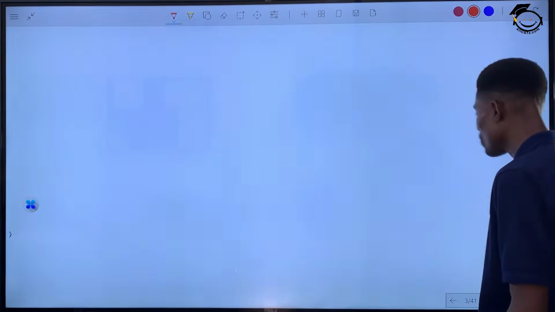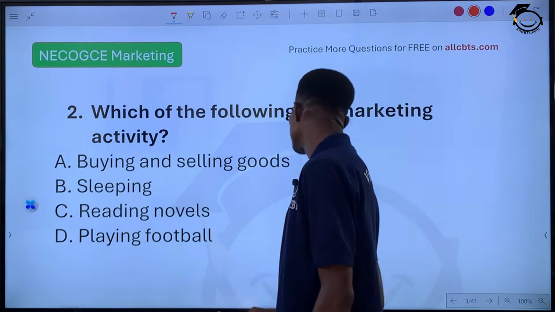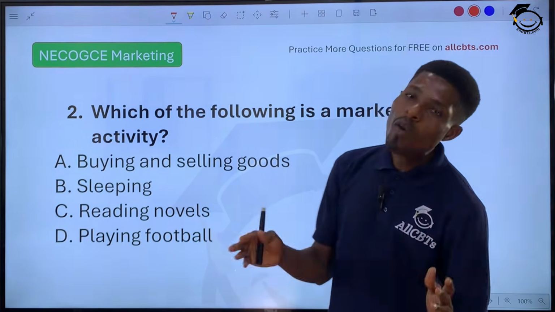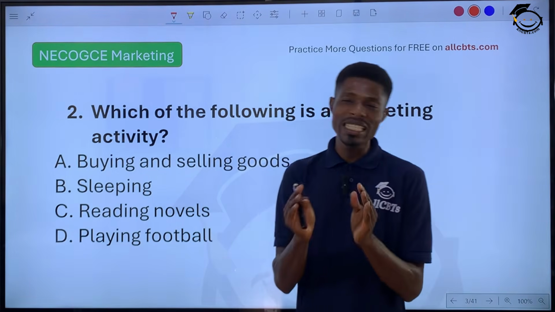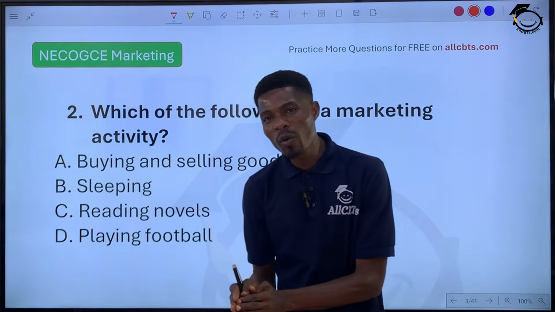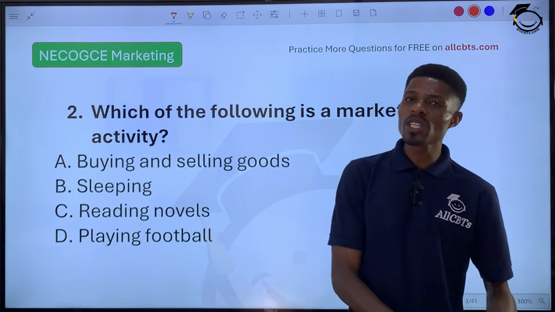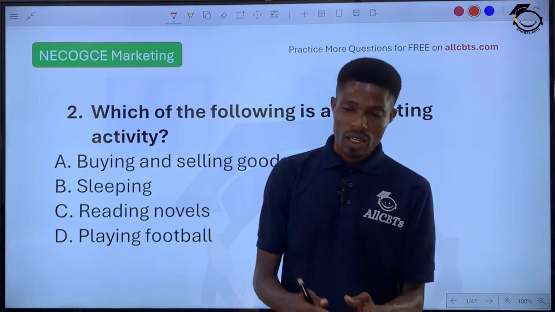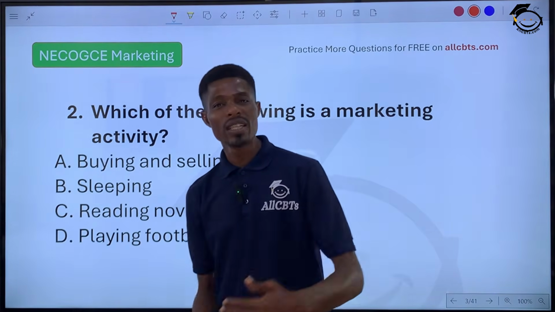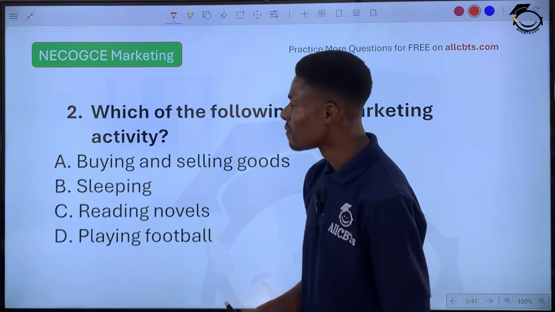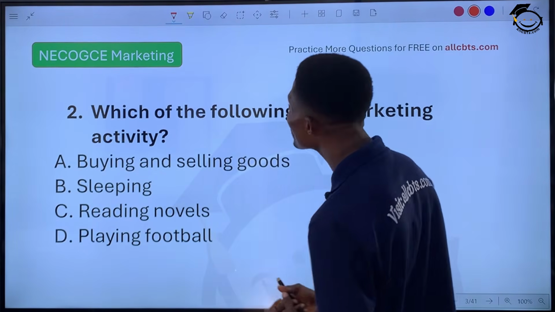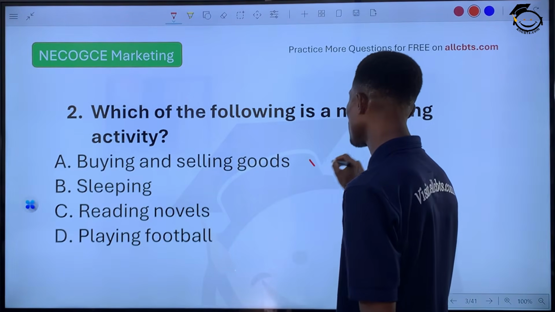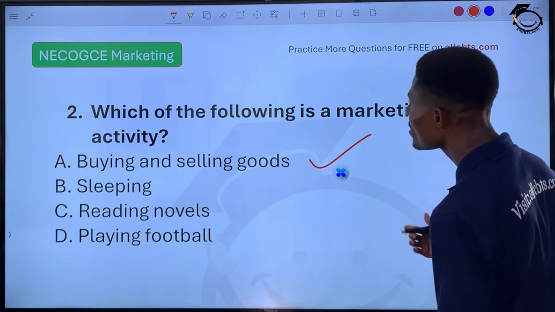Let's go to question 2. Which of the following is a marketing activity? Now, once you know the definition of marketing, you can know the activity of marketing. Marketing is simply the process of identifying customers' needs, then coming up with goods and services that would satisfy the customer's need profitably. So the correct answer to this will be buying and selling of goods. Option A, buying and selling of goods.